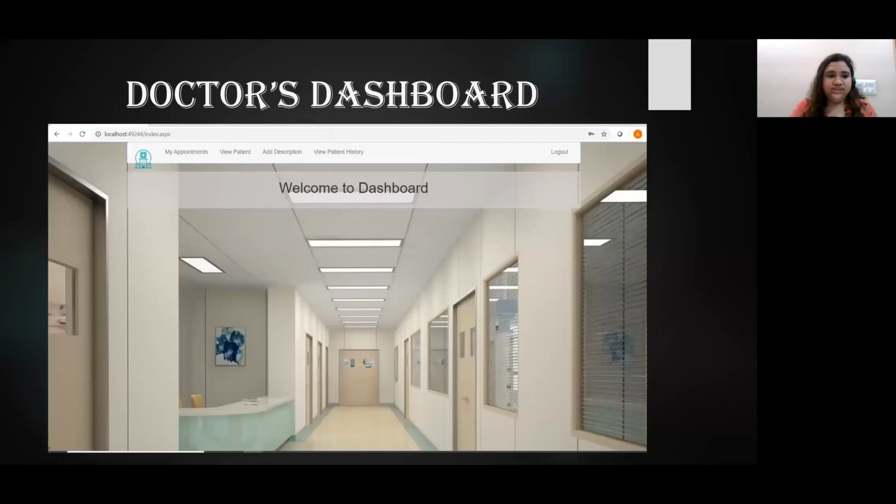This is the doctor's dashboard that will be opened for the doctor after he or she enters his username and password. The doctor can view his appointments by clicking on the My Appointments button and can view all of his patients by clicking on the View Patient button. He or she can also add his or her description by clicking on the Add Description option. Lastly, the doctor can view his patient's history and add treatment by clicking on the View Patient History option.